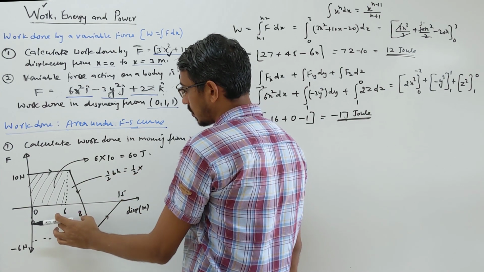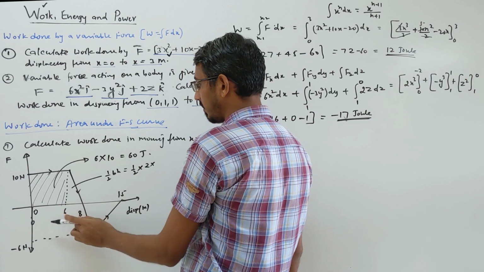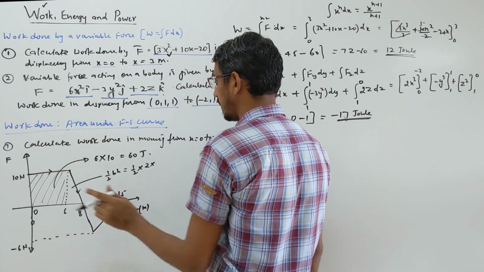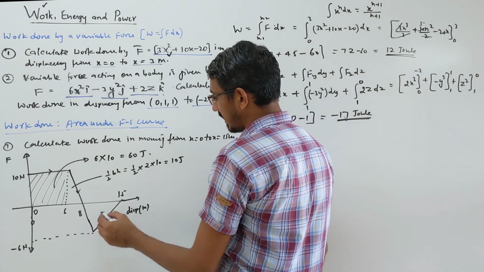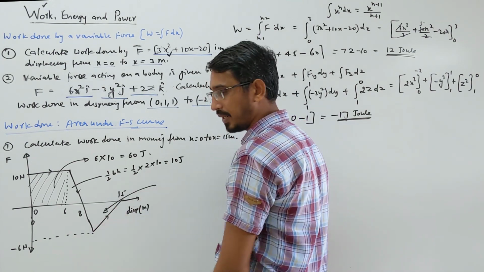Half, base means 6 to 8. That becomes what? 2. 8 minus 6. Height is what? 0 to 10 means what? 10. So that becomes what? 10 joule. Okay, then this triangle in negative side, right?